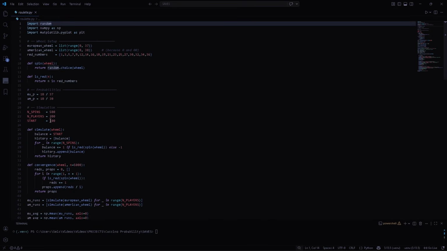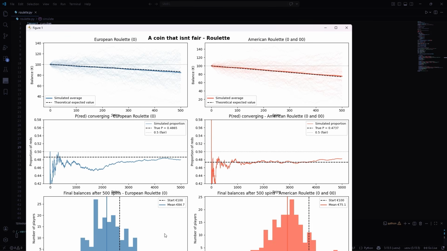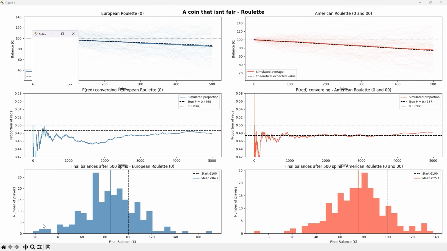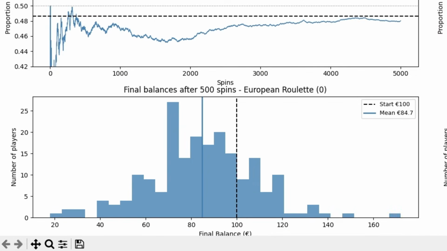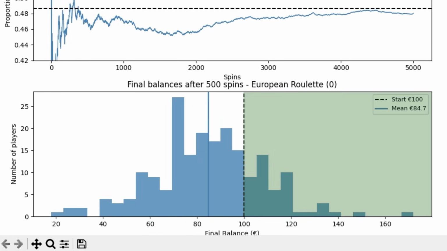I simulated players, each starting with 100 euros and betting 1 euro on red for each spin. This code will all be available on my GitHub if you'd like to have a proper look at it or run it yourself. When we run the code and look at the last graph, there are some people that get lucky and ride a winning streak, others unfortunately suffer. But on average, it leans to the left. Most people end up losing.